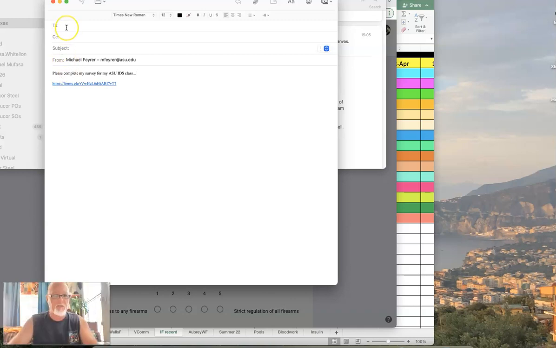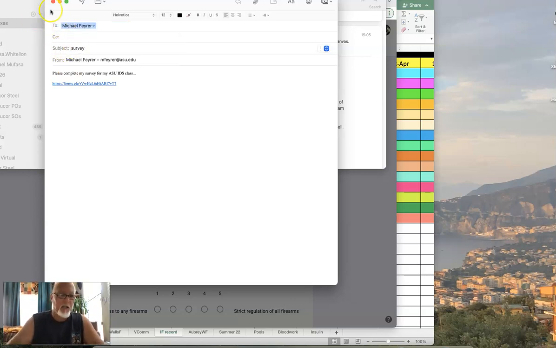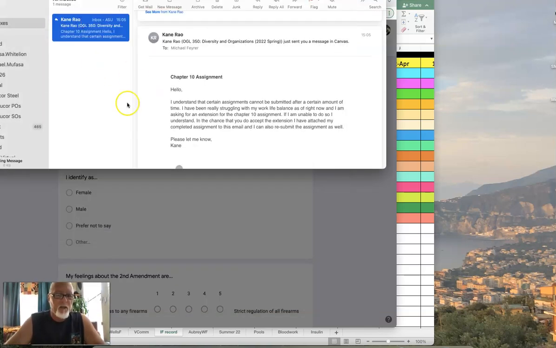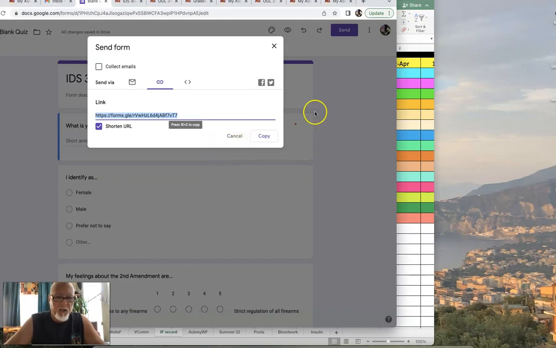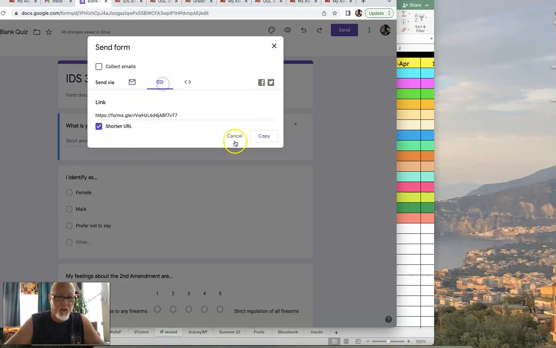Ask them to do this, right? And then it's going to be sent, and then they'll be able to click on it. And if you don't fix the settings, like I said, they can't do your survey if they're not at ASU. So you want to stick with this one, okay? This one, no, don't even do it. You can do this one and click the link, okay?